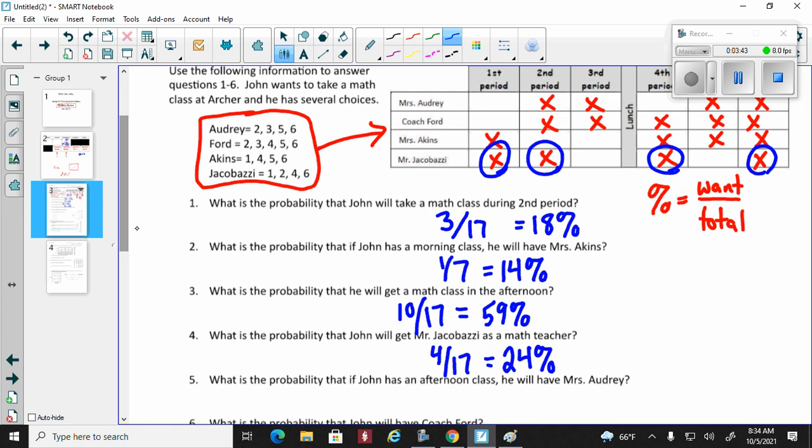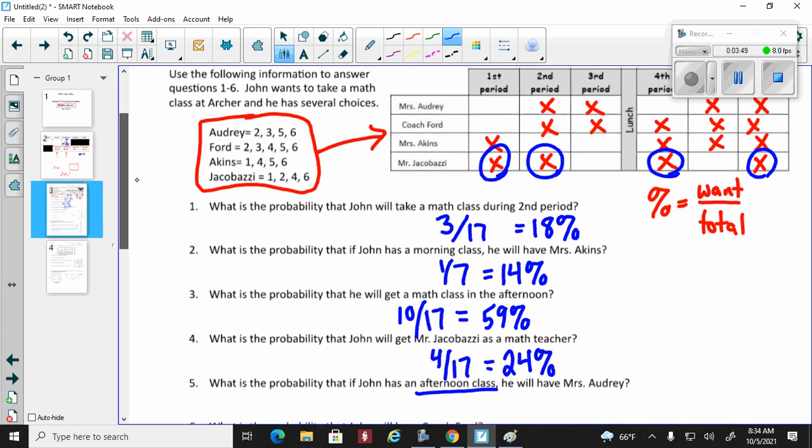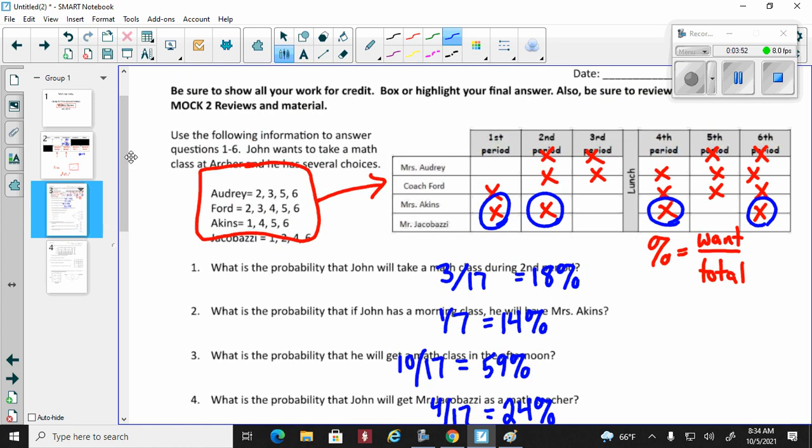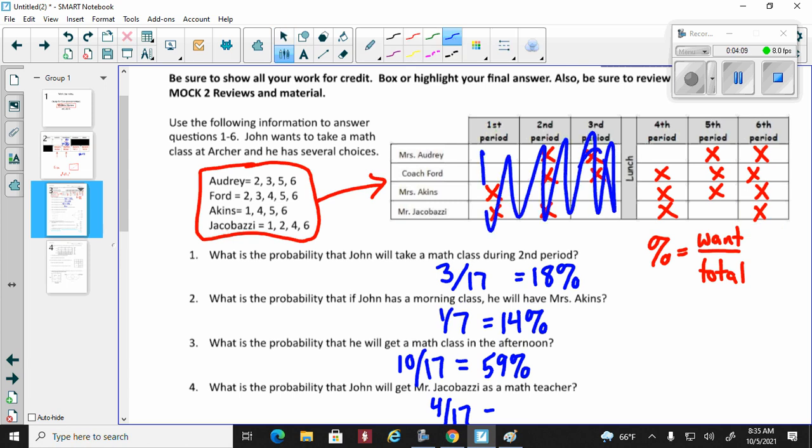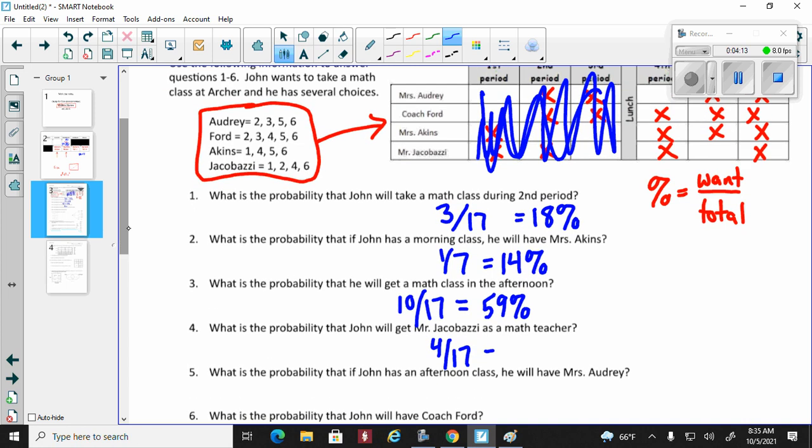All right, what is the probability that if John has an afternoon class, he will have Miss Audrey? Because it talks about an afternoon class, that means all of the morning classes will not be used. So make sure you read the question correctly. We're talking about an afternoon class, which means all of the morning classes, we don't care about.